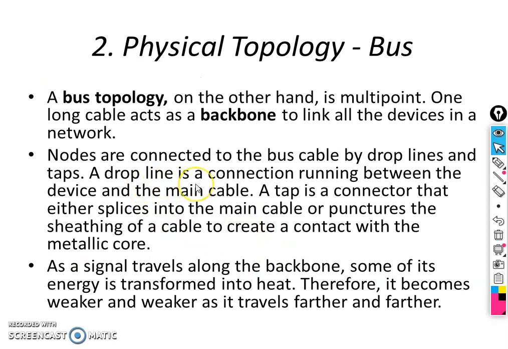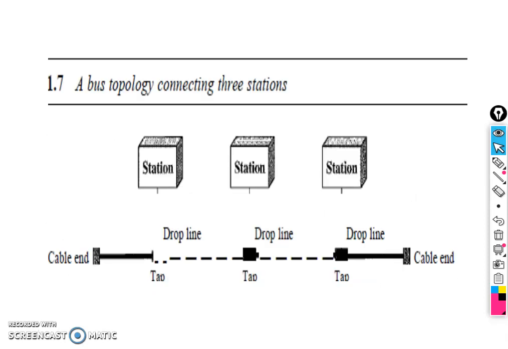So nodes are connected to the bus cable by drop lines and taps. A drop line is a connection running between the device and the main cable. A tap is a connector that either splices into the main cable or punches the sheathing of the cable to create a contact with the metallic core. Right? So the tap is used as a connector between the drop line cable and the backbone cable.